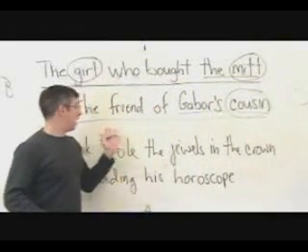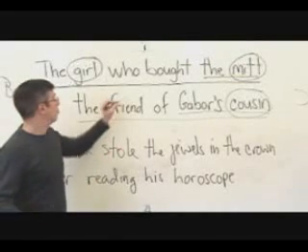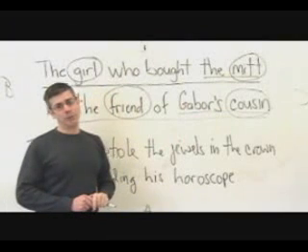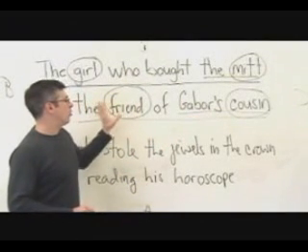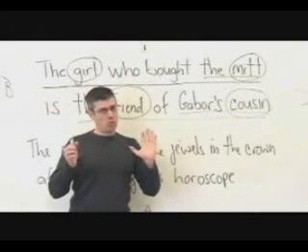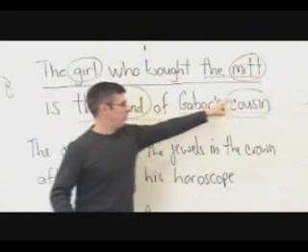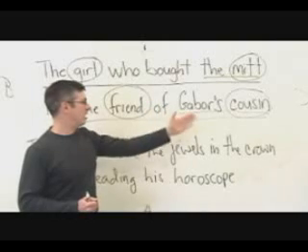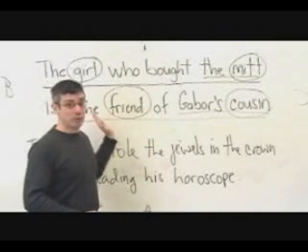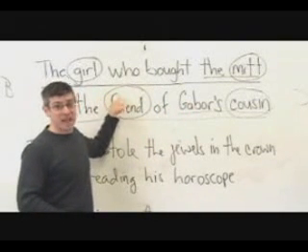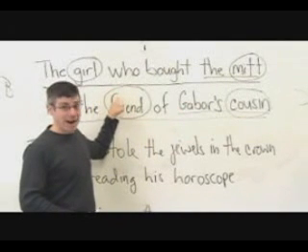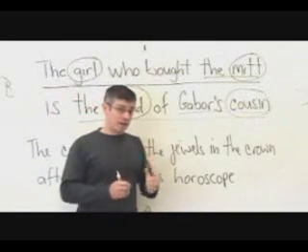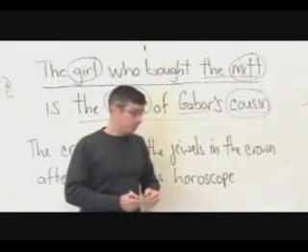The friend of Gabor's cousin, friend is the head of that longer nominal phrase. So one phrase, one head. Even though cousin is inside this longer nominal phrase, the friend of Gabor's cousin, the head of that longer phrase is this and nothing but this. It's just friend. So one phrase, one head. But phrases can be within phrases.